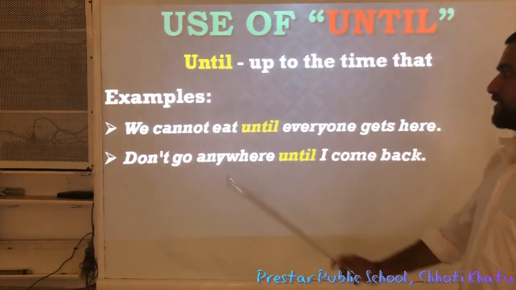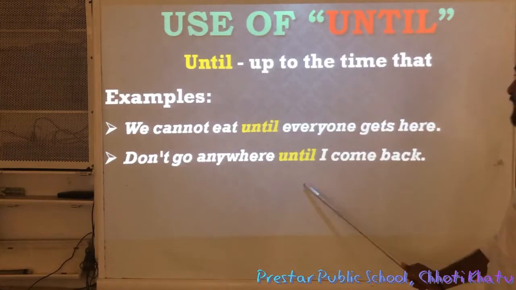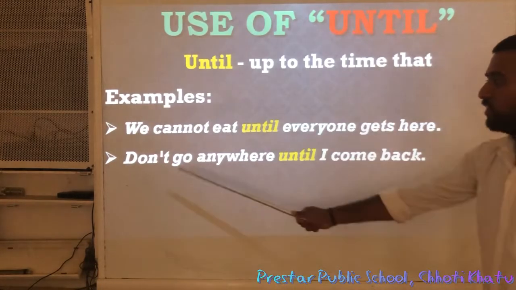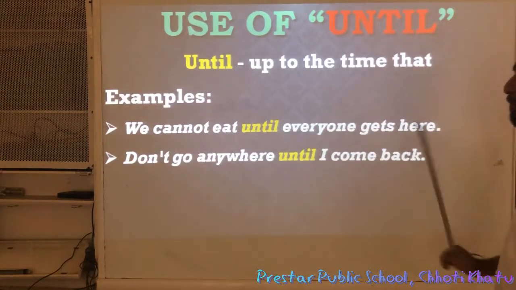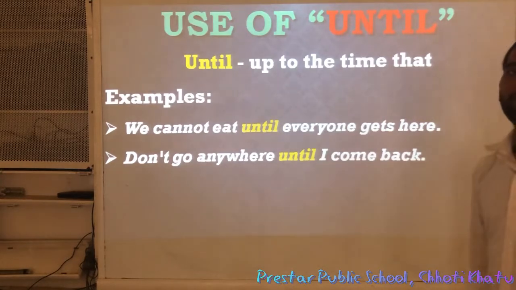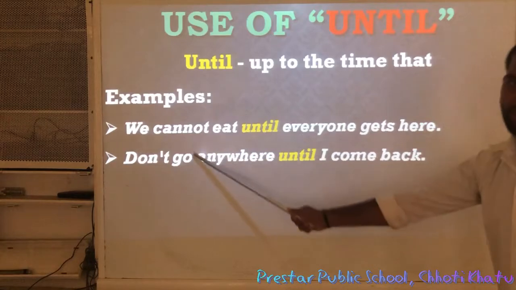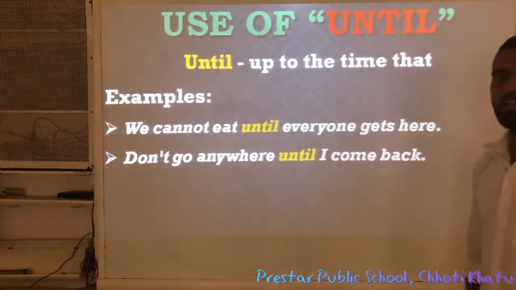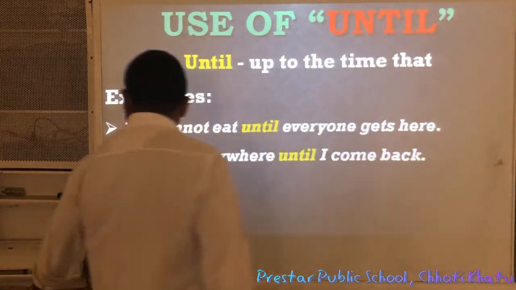Okay. Next, second example. Don't go anywhere until I come back. Means don't go anywhere up to the time I come back. Okay. After I come back, then you are free to go anywhere. So to indicate this type of expression we use until as a subordinating conjunction. Okay. Next,